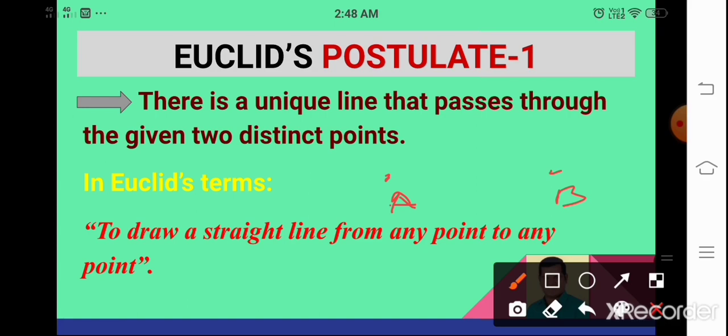Now I will draw a line through A and B like this. It is a line. Is it possible to draw another straight line through A and B? No, it's not possible. So we can say that there is a unique line that passes through the given distinct points.